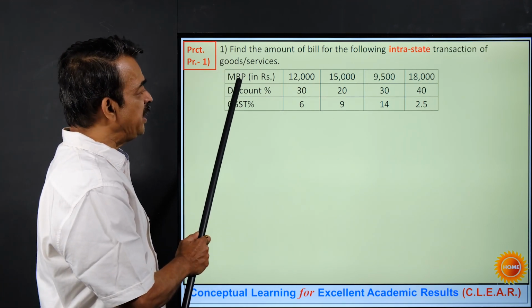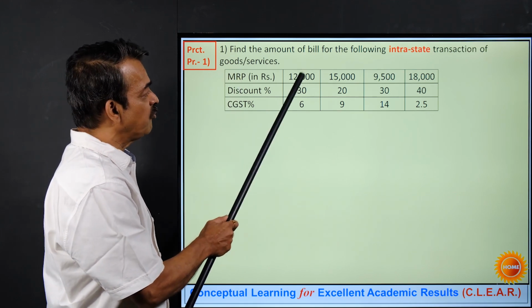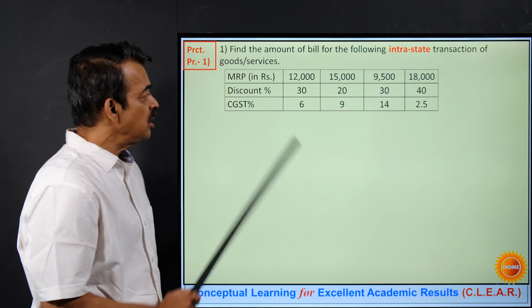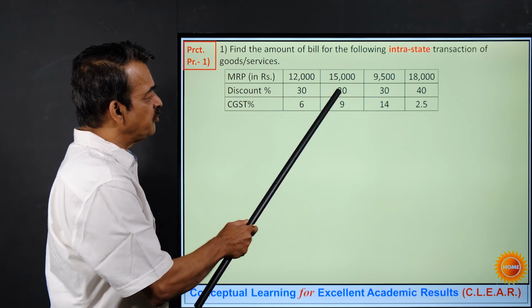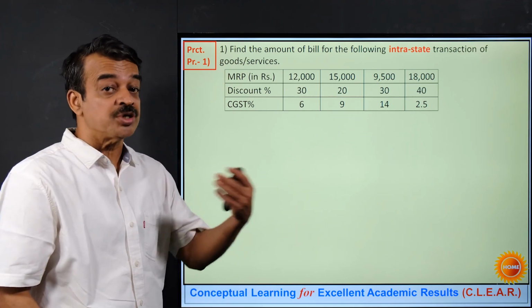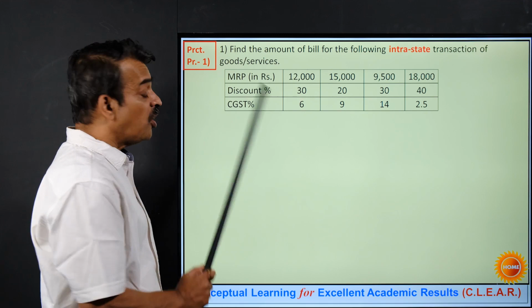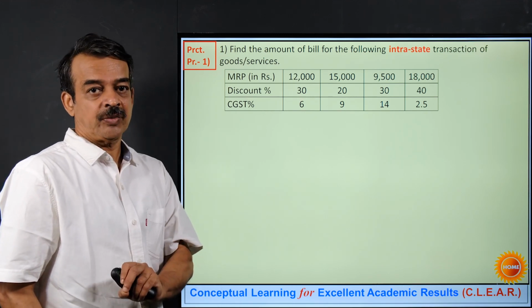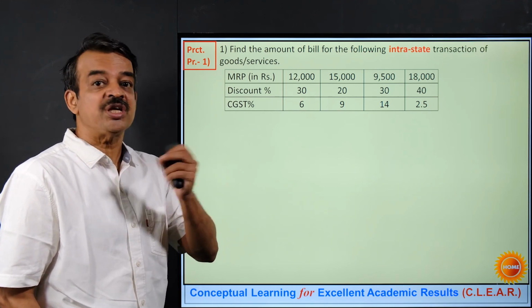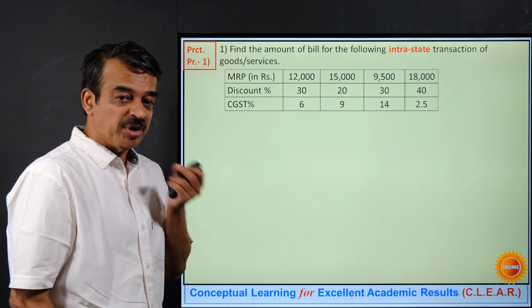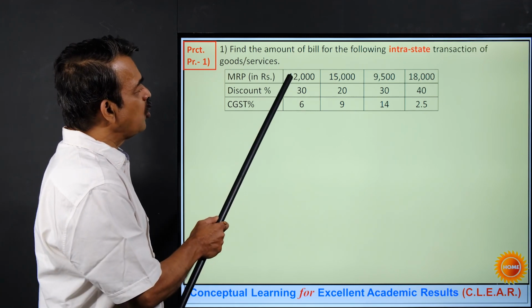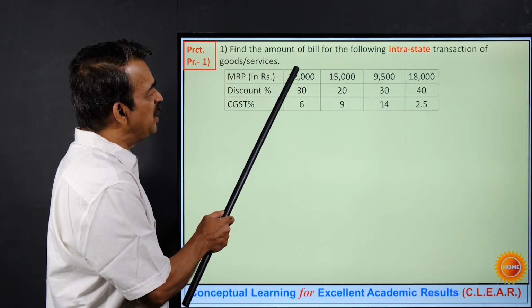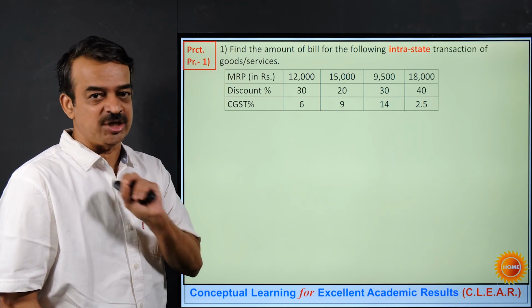The market retail price is given for 4 different items. Discount for each of them is also given and the discounts are different. Rate of CGST is given. Now how to get the rate of GST, that also we'll discuss. Let's begin with the first one. Now if I want to find out the amount of bill for this item, I will require two values. First the selling price and the second one is GST.